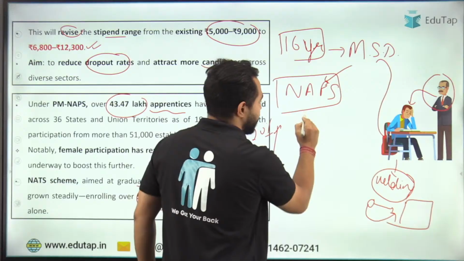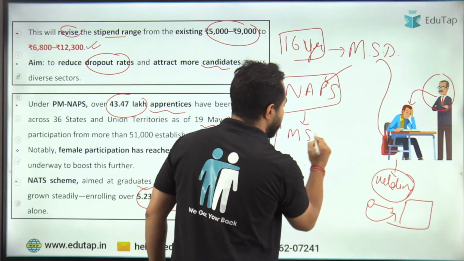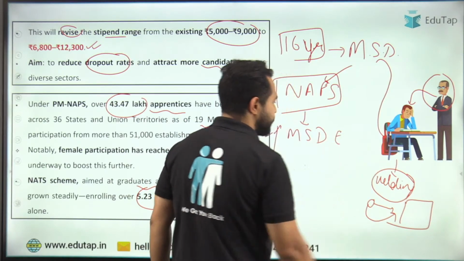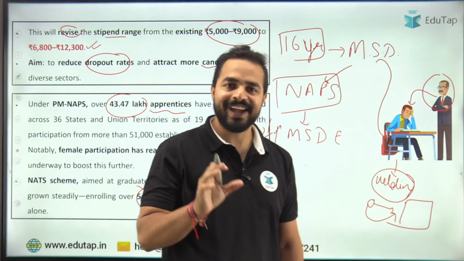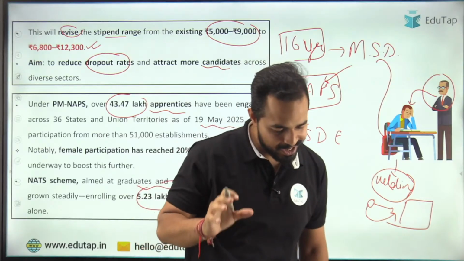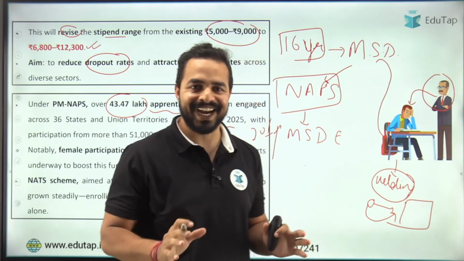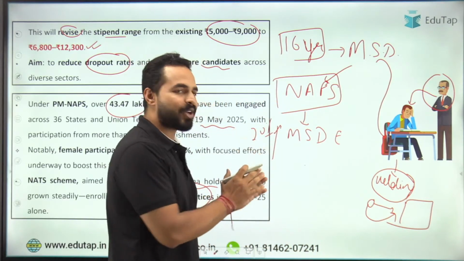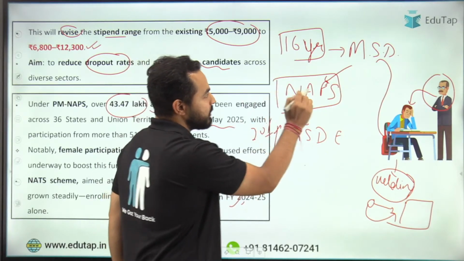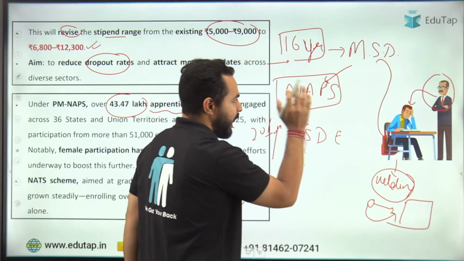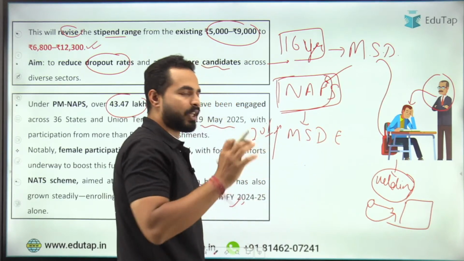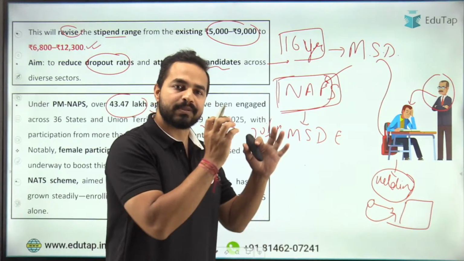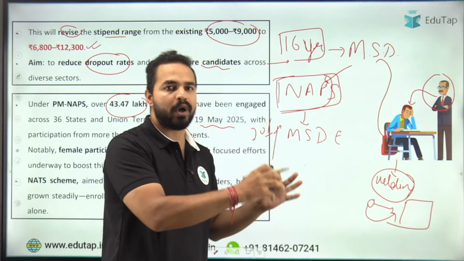This scheme has been launched by the Ministry of Skill Development and Entrepreneurship. ठीक है? So I hope यहाँ पर हम एक चीज सोच पा रहे हैं, right? Somebody is giving me a name in the chat box. I'm not using that name, guys. Just try to focus on this story. MSD, a 16-year-old boy, was having a nap in his class and he was having a dream of making his small welding workshop into a bigger one.